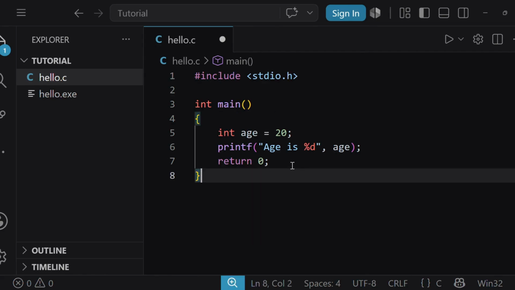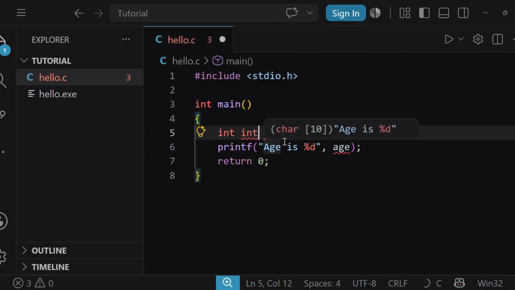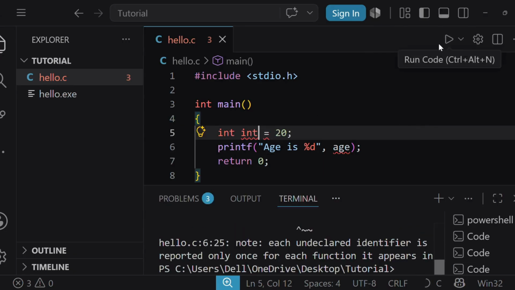Now, one important question. Can we use keywords as a variable name? Let us try it practically. Instead of writing int age, I will write int here. Now let us see if it is compiled or not. Well, you can see the compiler here gives an error immediately. Why? Because int is a reserved keyword. The compiler already knows its meaning. Therefore, it cannot be used as a variable name.